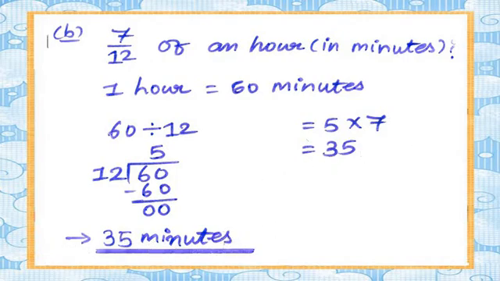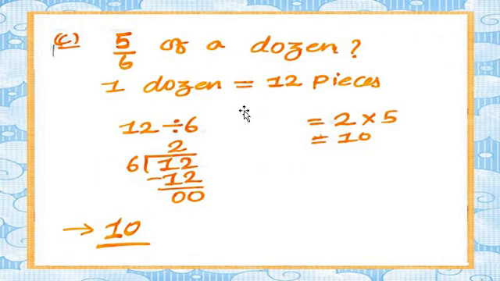Understood, my dear students? So we have to write in minutes: 7 upon 12 of an hour is 35 minutes. How many minutes, my dear students? 35 minutes.